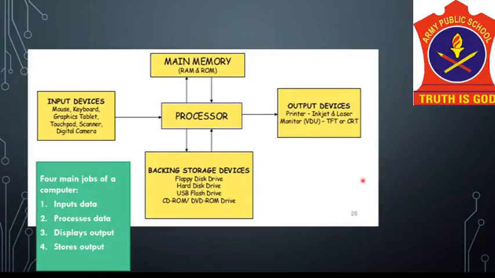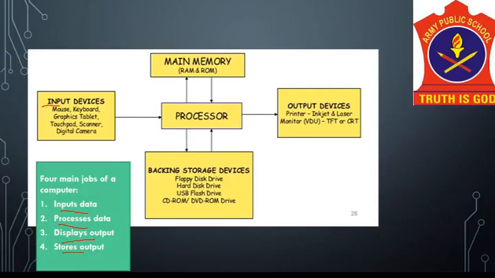We have already studied the IPO cycle, that is the information processing cycle, and now we know that a computer has four main jobs. It inputs data, then processes the data, displays the output and stores the output in a storage device. So first it inputs data using the different input devices.